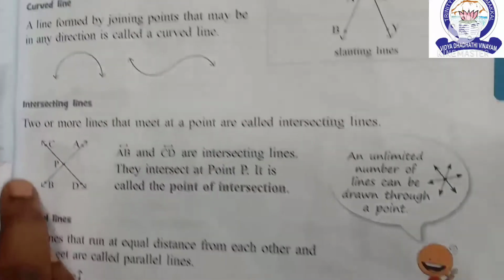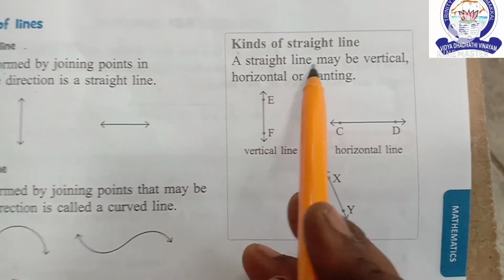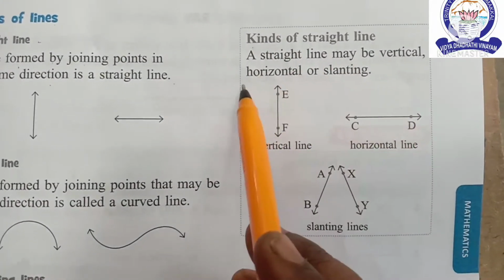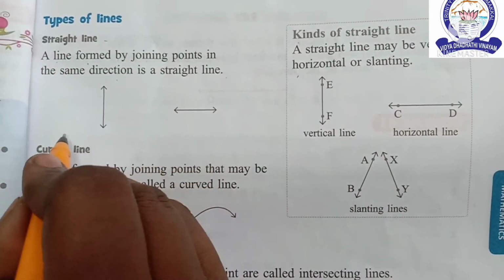Okay children. Kinds of straight lines. A straight line may be vertical, horizontal or slanting. This is a vertical line.